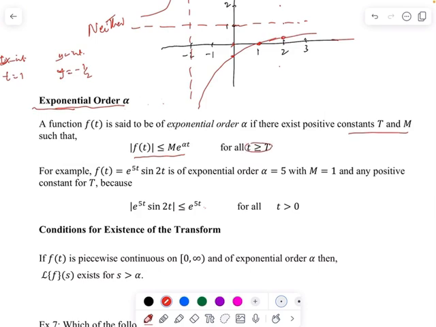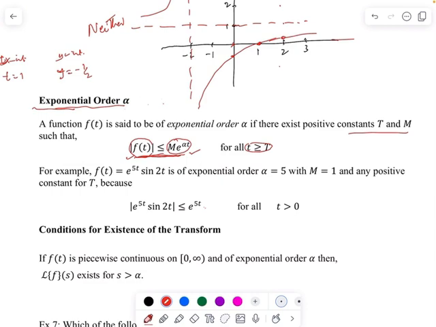Now what this means is that it could be that for values less than big T, this inequality may not be satisfied, but after a certain value, it shall be satisfied. It means this value over here will be greater than the value on the left. So in other words, if you plot the graph of this side, it should come above the graph of the absolute value of f of t.